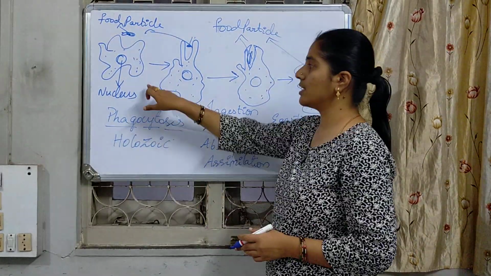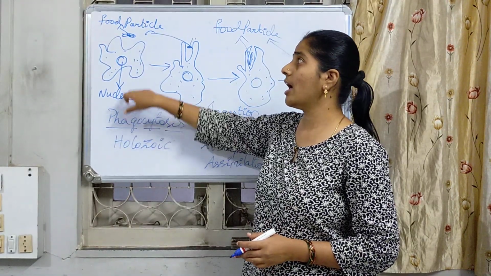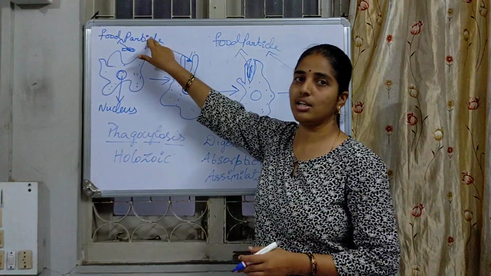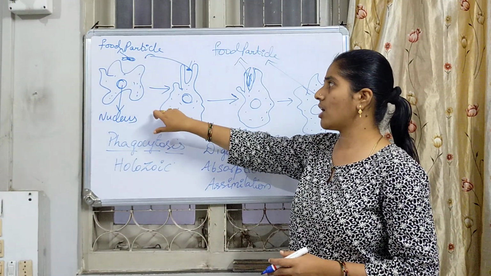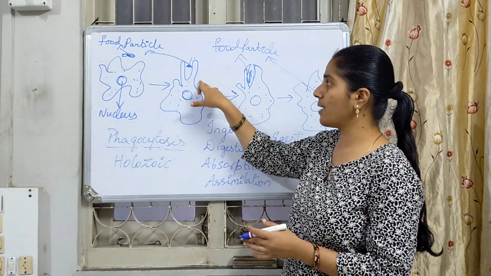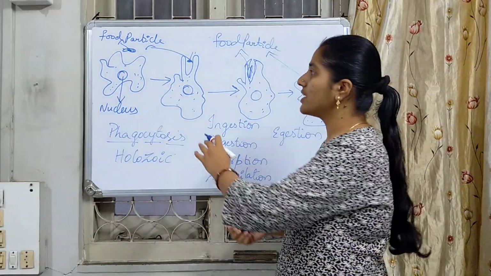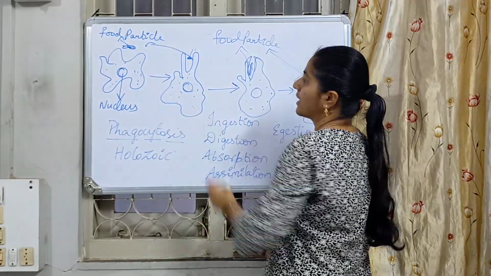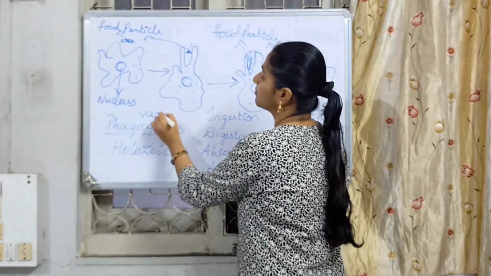So the first step is the amoeba, which is having the nucleus especially, and here the food particle is going to be present. Once the food particle is present, through the pseudopodia it is going to start engulfing that, or otherwise it can make a somewhat round structure. That round structure is nothing but a vacuole.